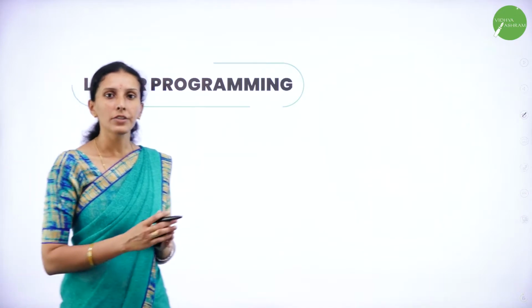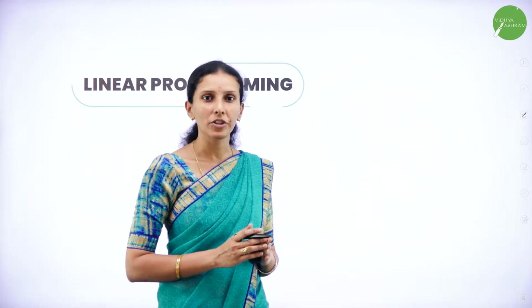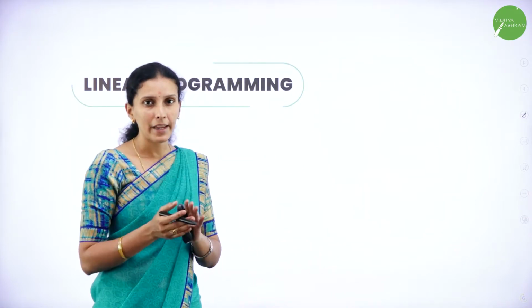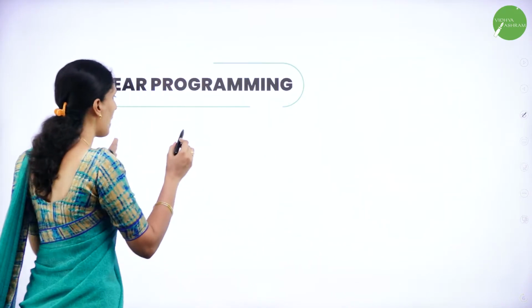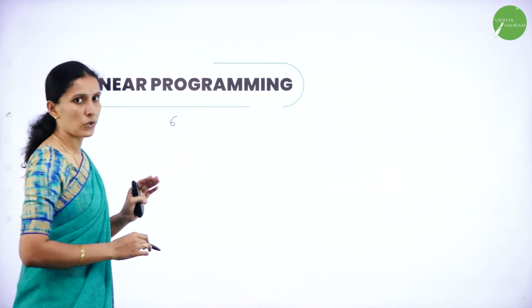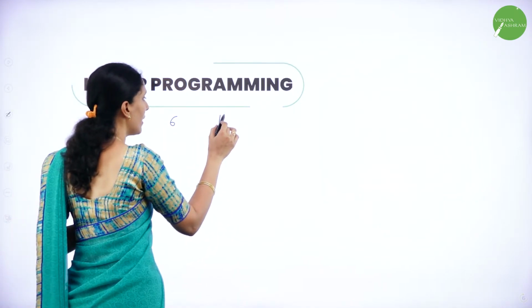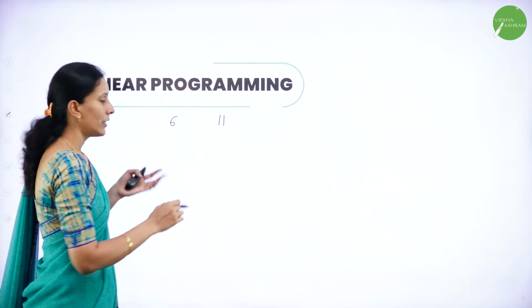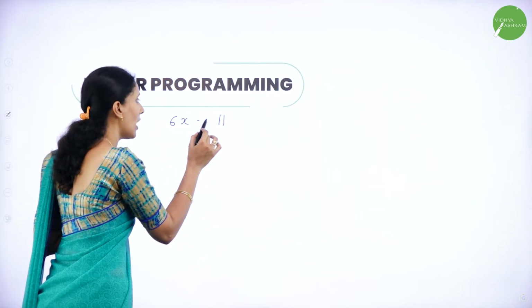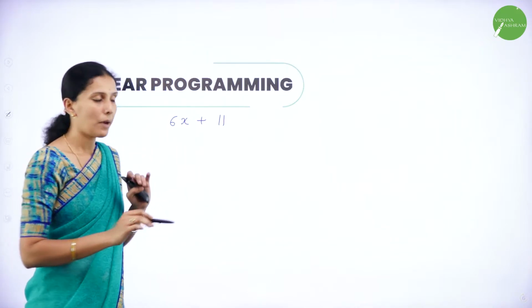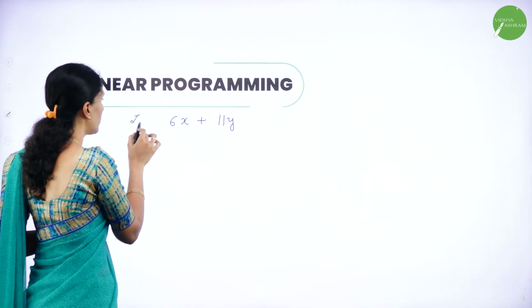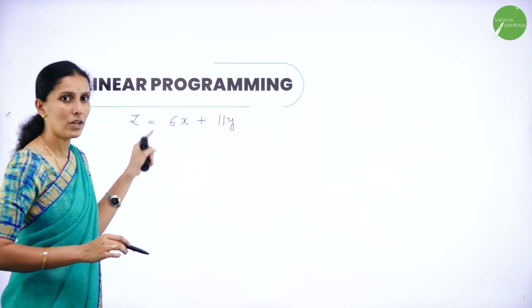Now, according to the question, what is my objective function? My objective function is to sell both lamp A and lamp B. If I sell lamp A, I'll get 6 rupees. If I sell lamp B, I will get 11 rupees. How many lamps A can be prepared? I'll take that as X. And how many lamps B can be prepared? I'll take that as Y. And the profit I will denote through Z. So this is my main objective.